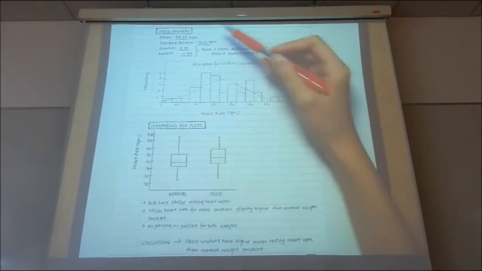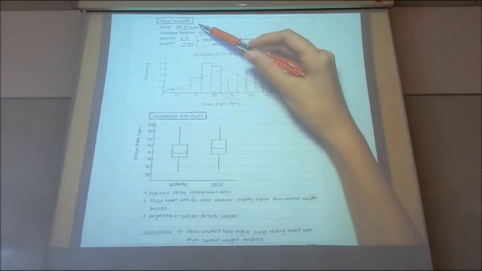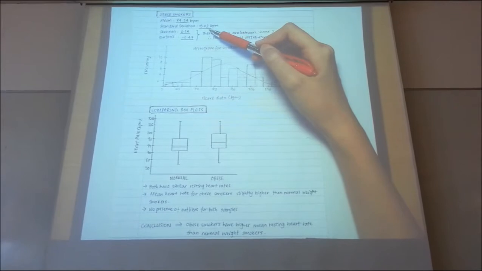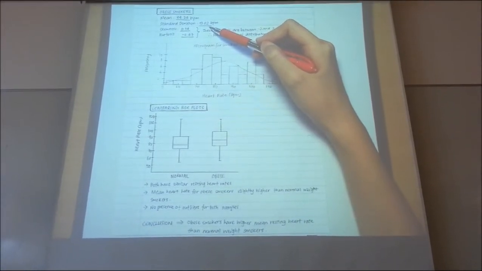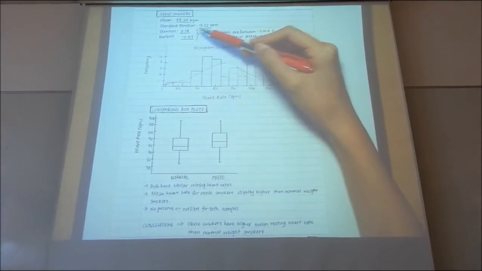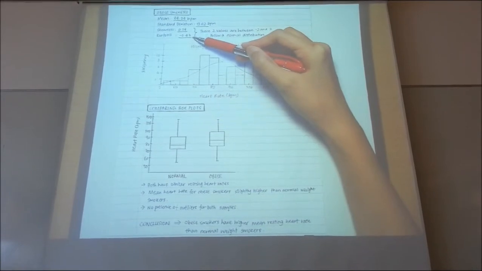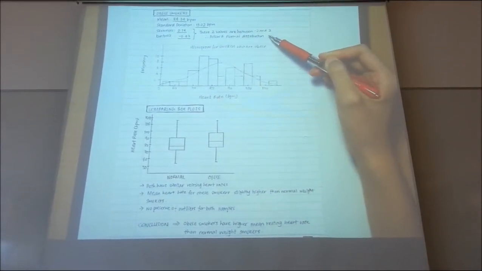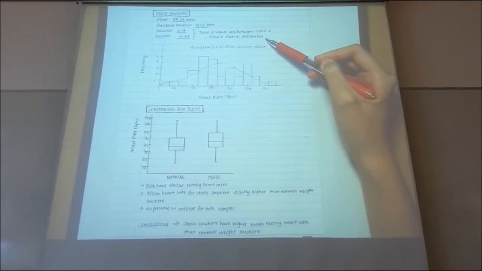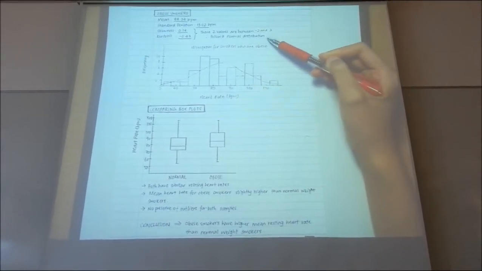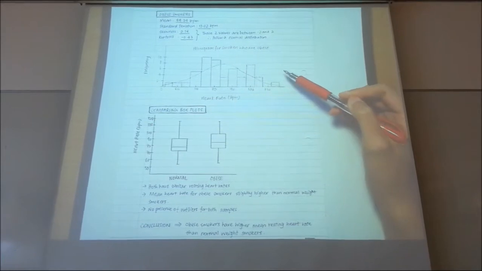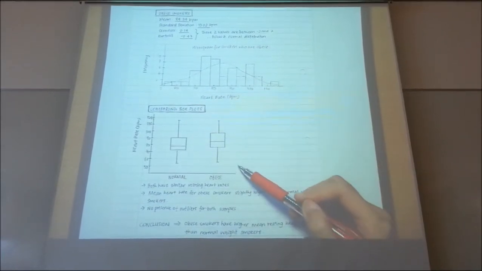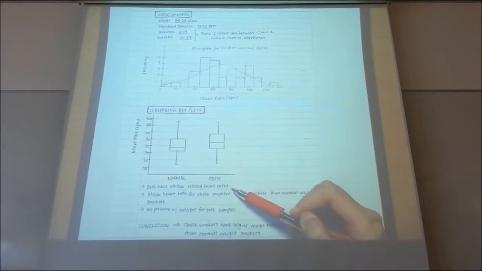For obese smokers, the mean resting heart rate is 84.24 beats per minute, and the standard deviation is 13.02 beats per minute. Since both the skewness and kurtosis values lie between -2 and 2, the obese smokers' mean resting heart rate also follows a normal distribution. Now, comparing the box plots for both samples, both have similar resting heart rates.